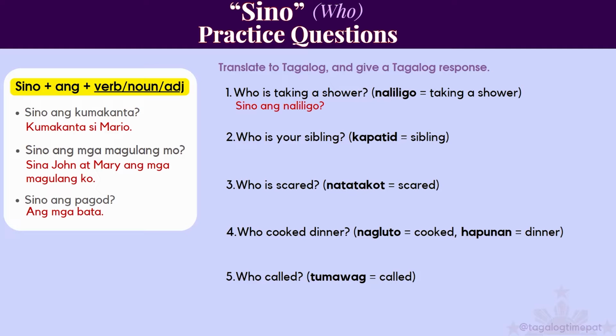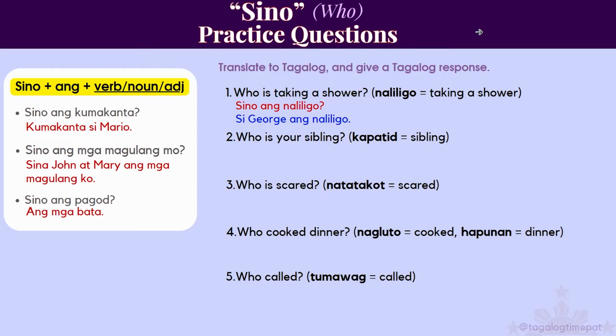Sino ang plus the verb. Sino ang naliligo? Easy, right? The response, si George ang naliligo. Or the simplest answer, si George. But you have to add si or si na because that is the indicator of a person. You have to add that in your response. So go ahead and take a minute, pause the video now. You finish the examples and then we'll go back and do them together.